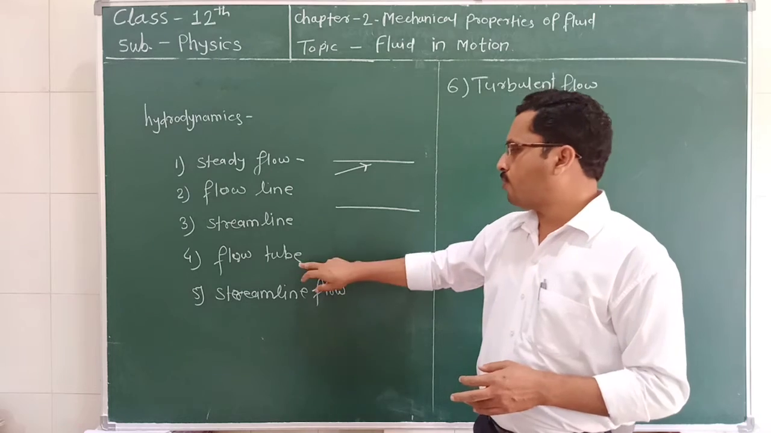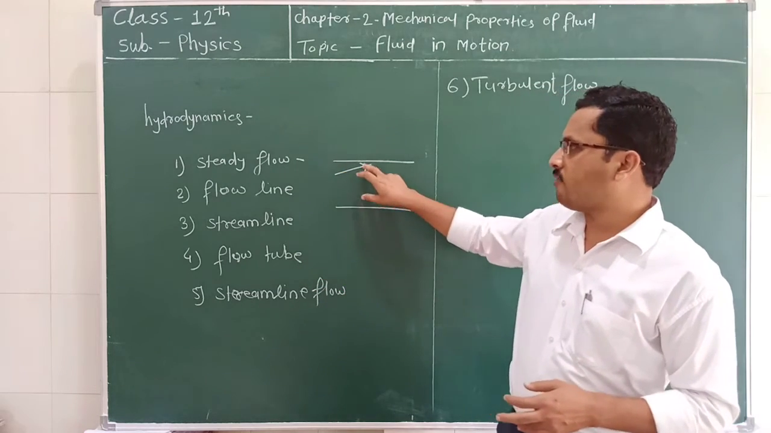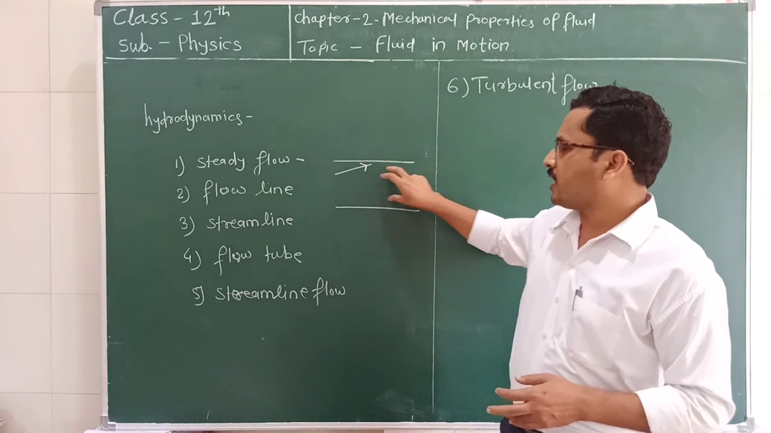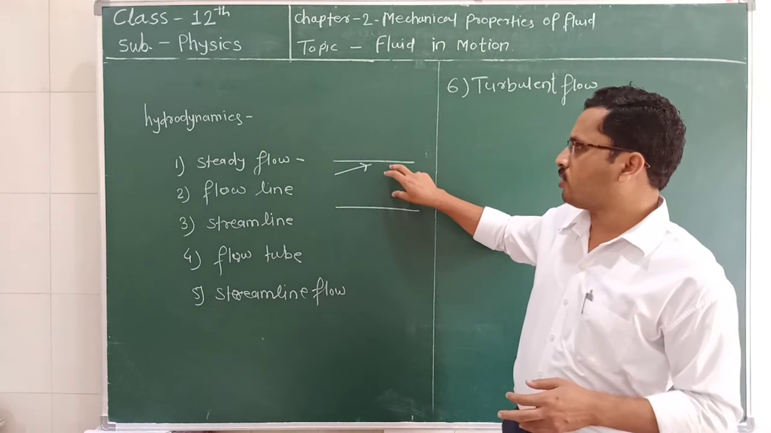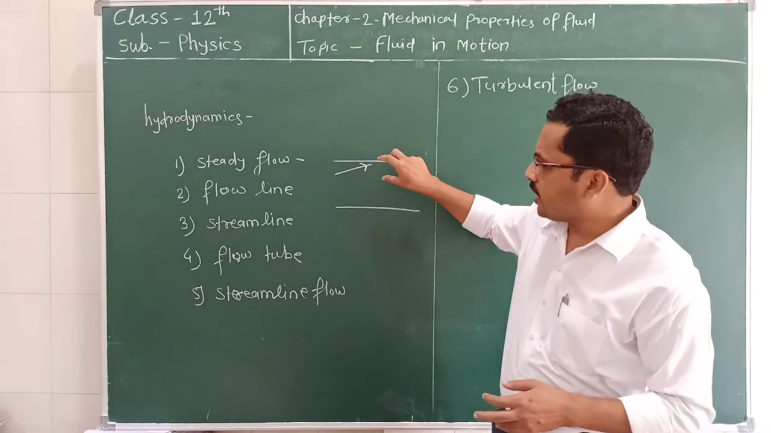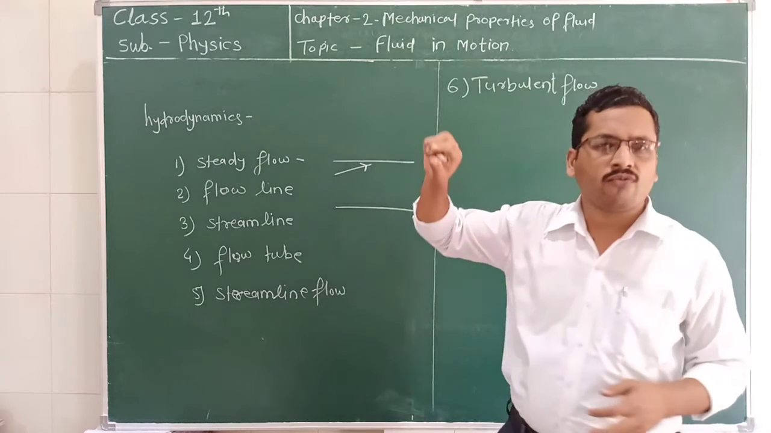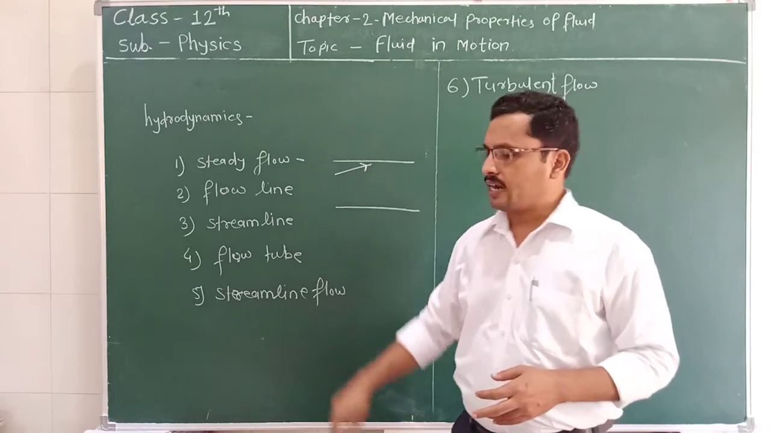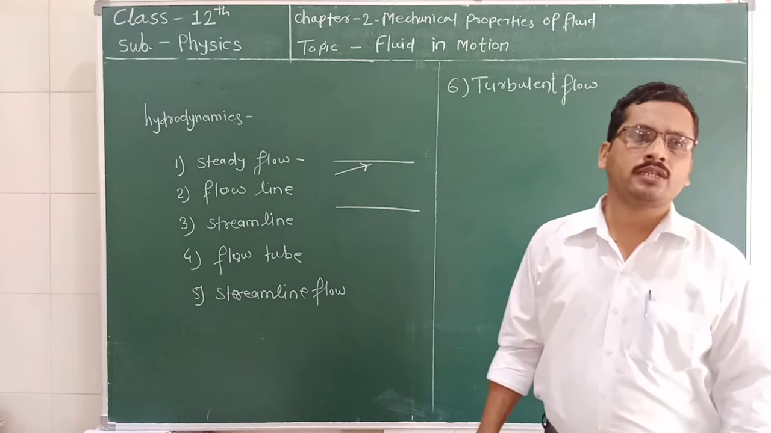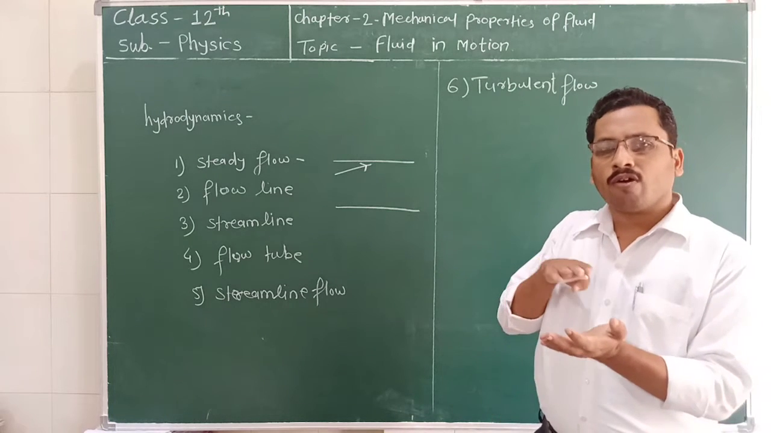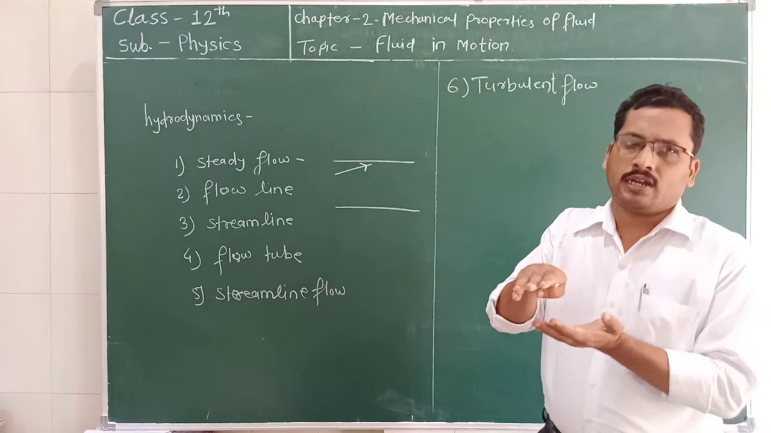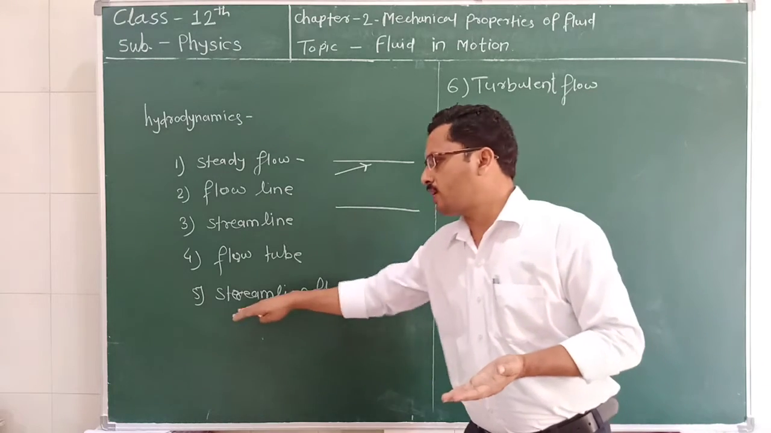Flow tube means a cylinder having walls on both sides. The liquid inside the flow tube does not cross this layer wall, and the liquid inside one flow tube does not mix with the liquid in the adjacent flow tube. Then what is streamline flow? Streamline flow means the layers of the fluid flow exactly one over another. Such type of flow is called a streamline flow.